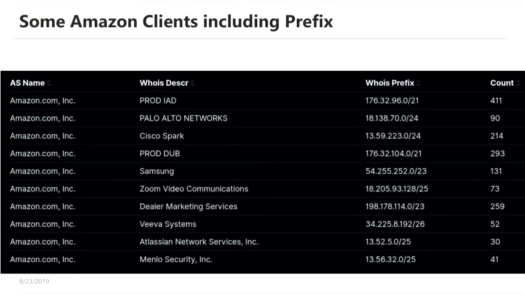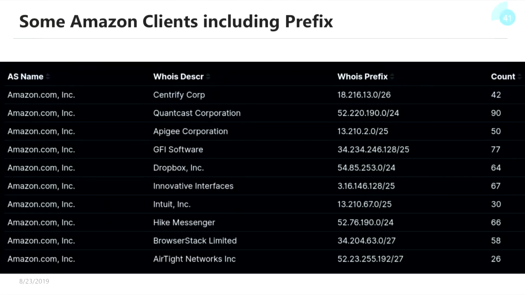So you can see that GoDaddy is a hoster, a web hoster. So they are managing things in a completely different way than OVH or Amazon or Akamai. Using this, we have looked for different customers, and if you look at the description here, you can enumerate a lot of customers from Amazon. It's very interesting. You can see you have Cisco, you have Samsung, you have Zoom, and so on.